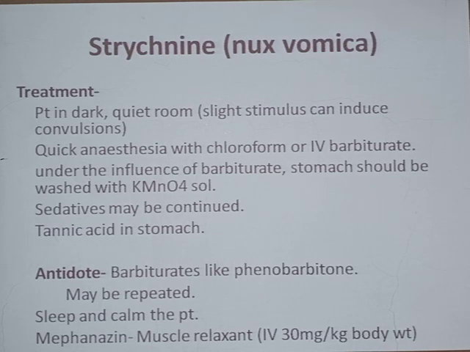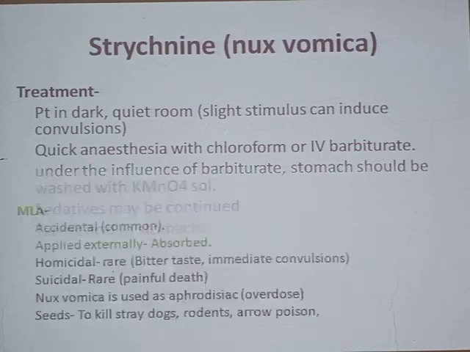Antidotes like barbiturates, like phenobarbital, can be given. It may be repeated when the convulsions recur; phenobarbital can be given again in the form of injection. Just make the patient sleep quietly and keep the patient in a calm environment. Mephenesin is a muscle relaxant that can be given to control the convulsions. So this is the treatment part. We will have to control the convulsions first.